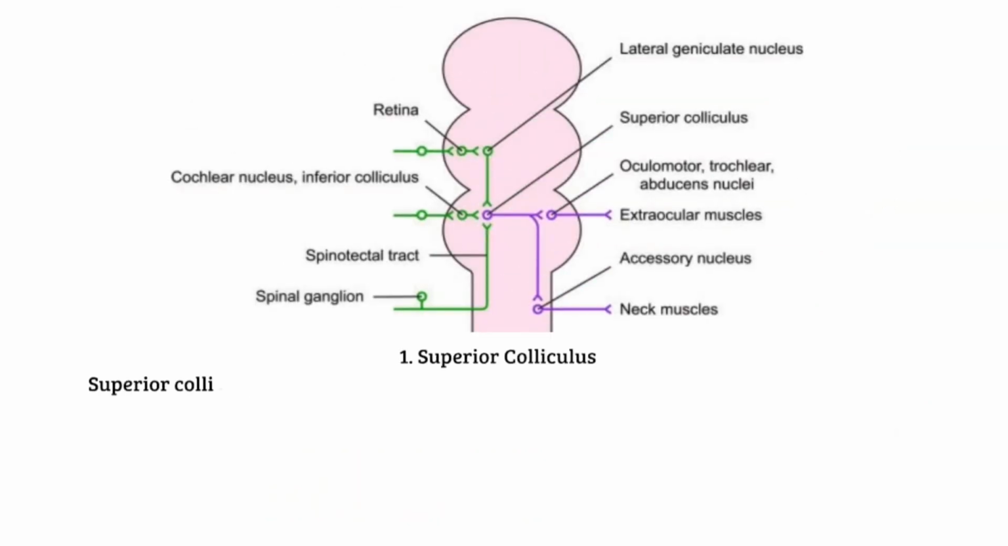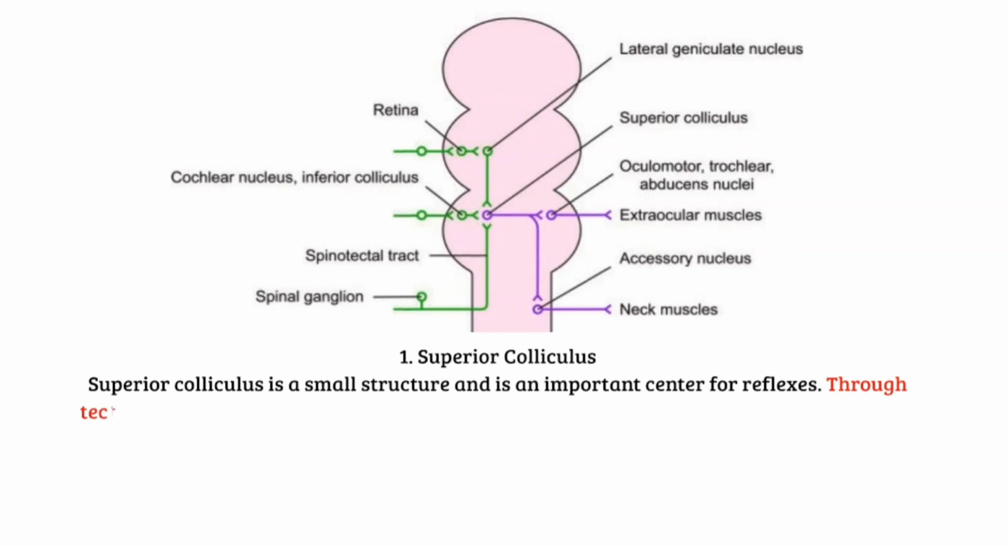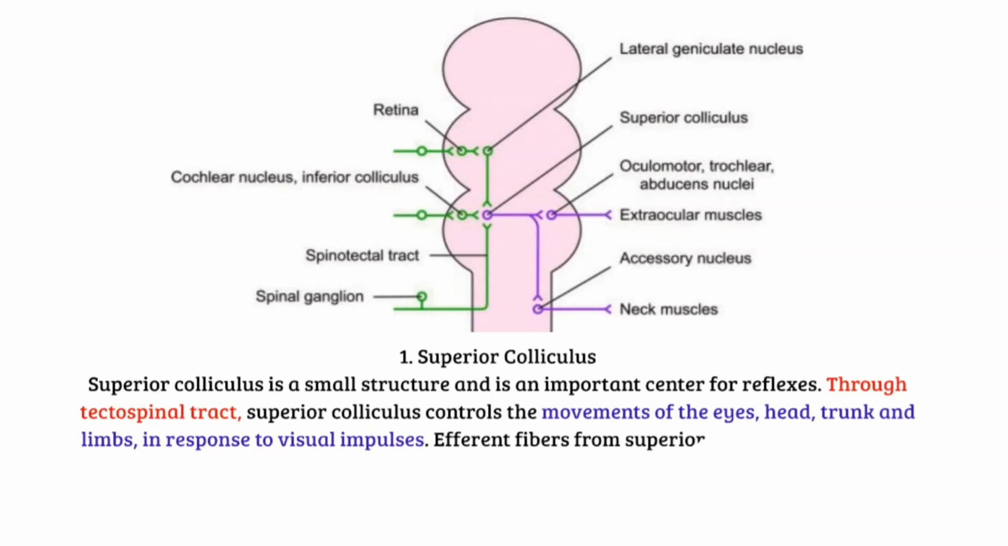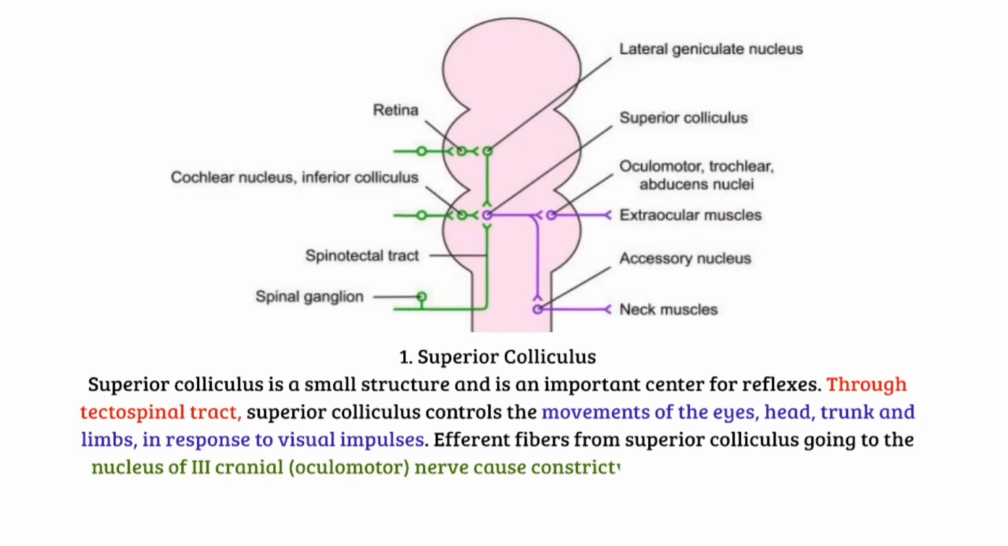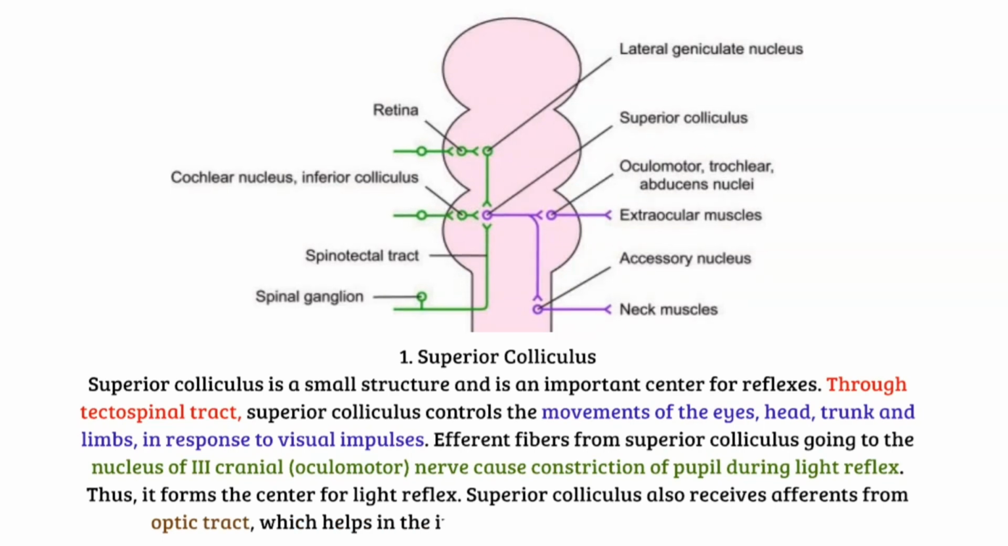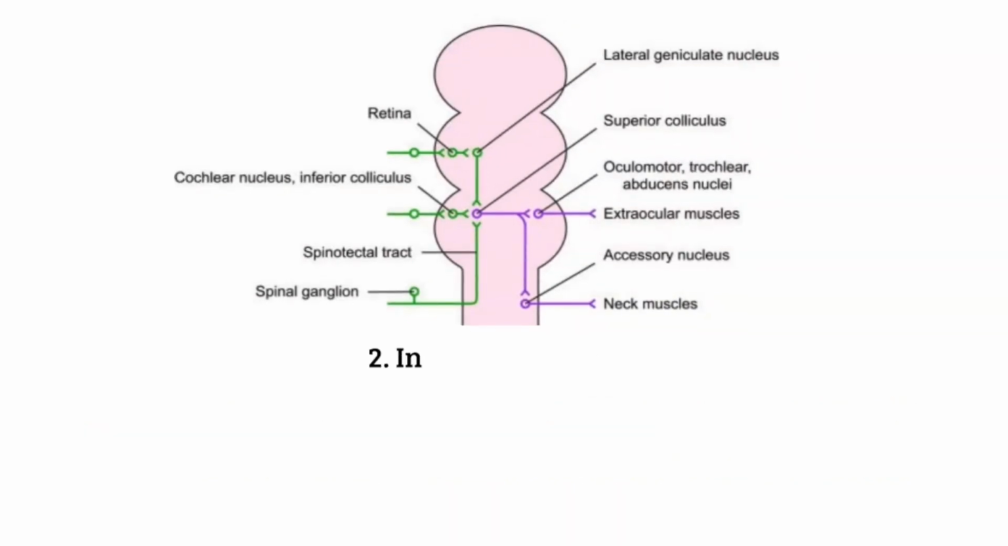Superior colliculus. It is a small structure and is an important center for reflexes. Through tectospinal tract, superior colliculus controls the movements of the eyes, head, trunk and limbs in response to visual impulses. Efferent fibers from superior colliculus going to the nucleus of third cranial, that is oculomotor nerve, cause constriction of pupil during light reflex. Thus it forms the center for light reflex. Superior colliculus also receives afferents from the optic tract, which helps in the integration of optical and postural reflexes.